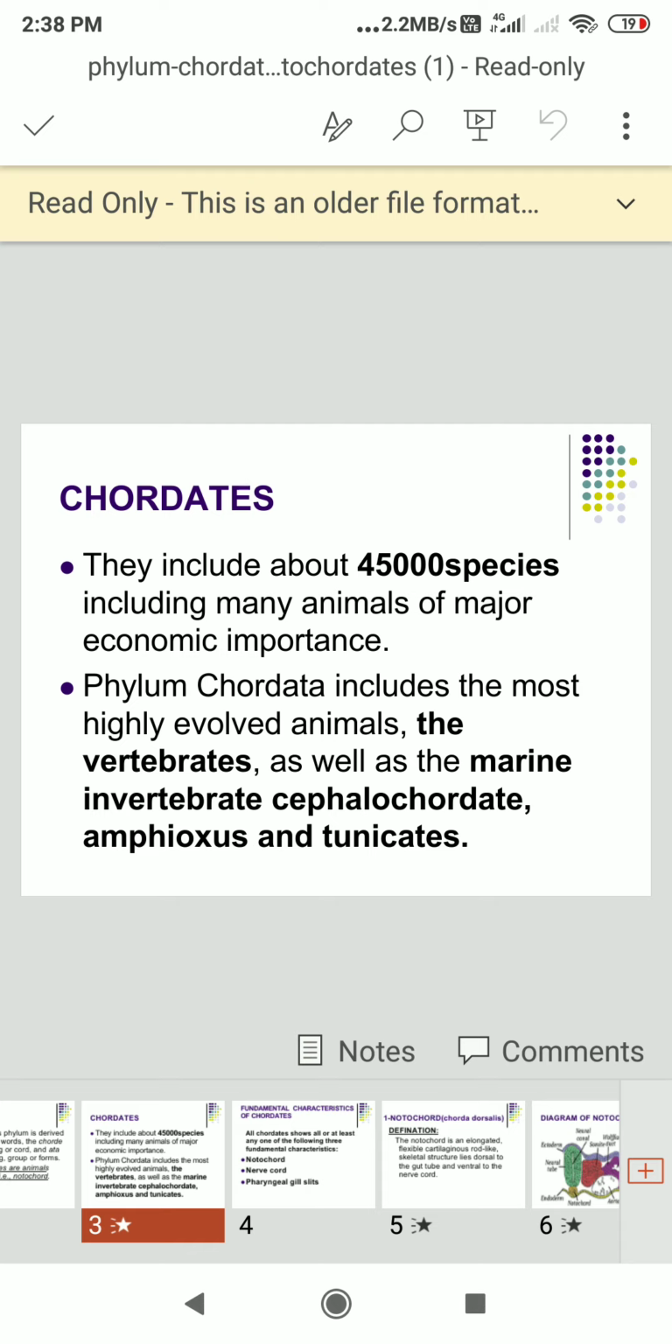Notochord means the cord present in the animals, and they include about 45,000 species. Many animals are of major economic importance. The phylum Chordata includes the most highly evolved animals, the vertebrates, as well as the marine invertebrates, cephalochordates, amphioxus and tunicates.